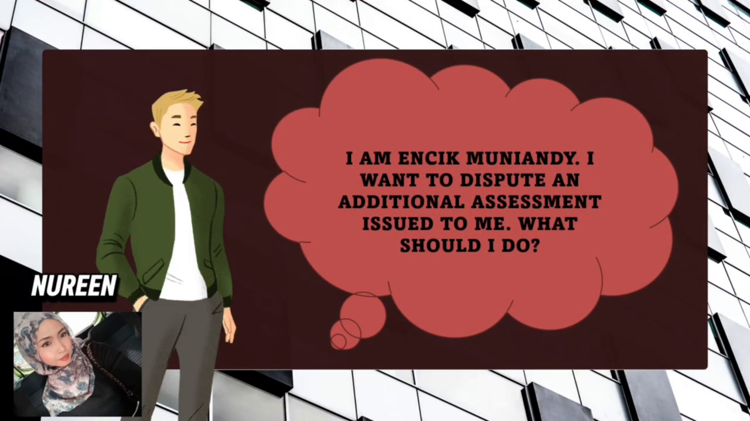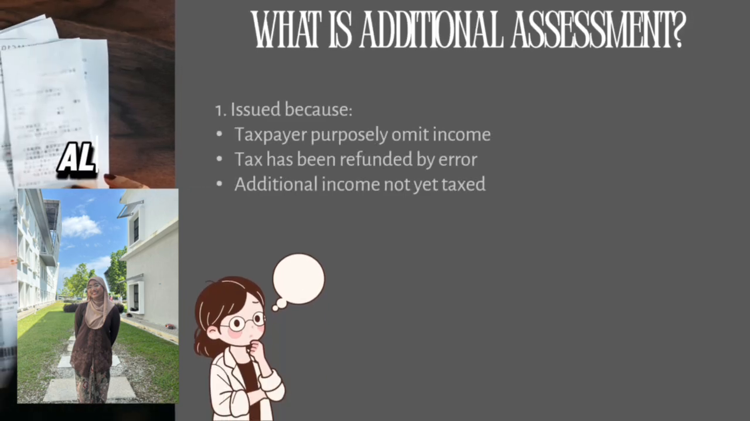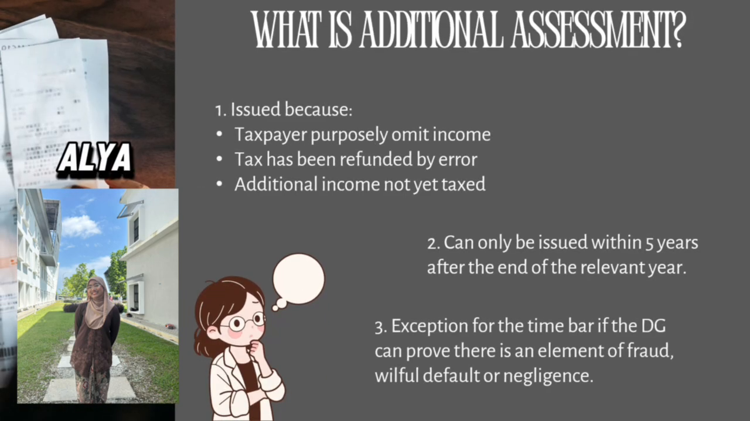I am Encik Muniandi. I want to dispute an additional assessment issued to me. What should I do? What is an additional assessment? An additional assessment is issued when the tax authority discovers that the taxpayer has not paid the correct amount of tax. This can happen when the taxpayer purposely omits income, when a tax refund was given by mistake, or when there is additional income that has not been taxed yet.